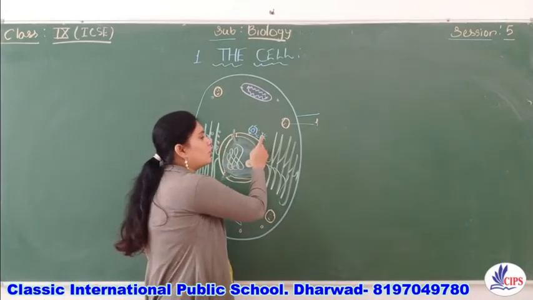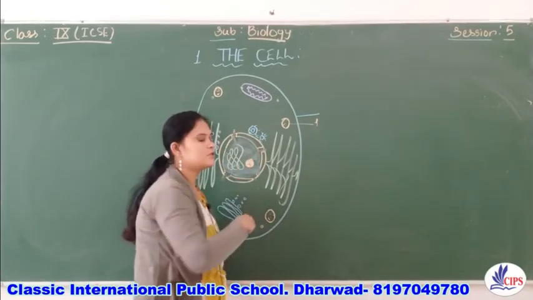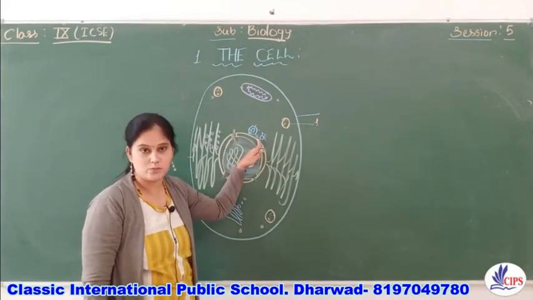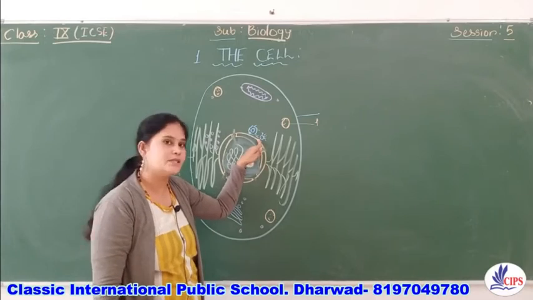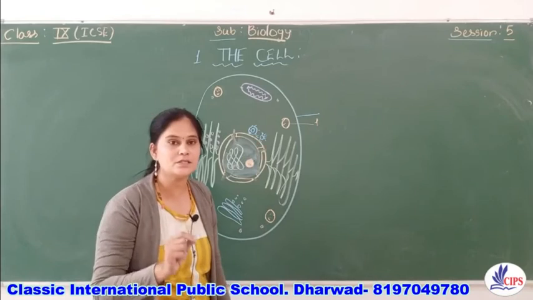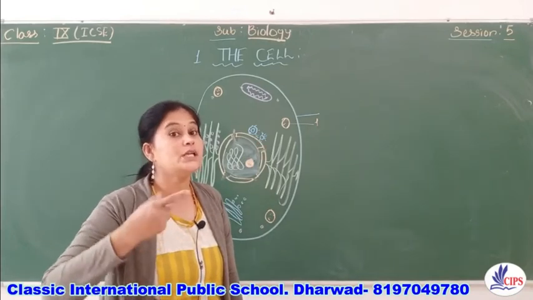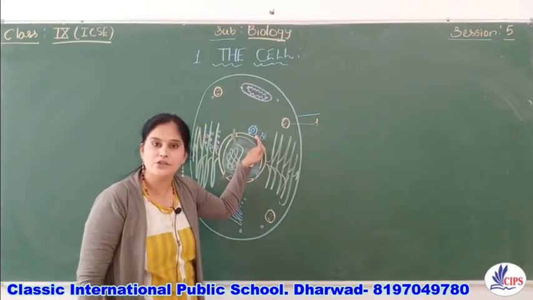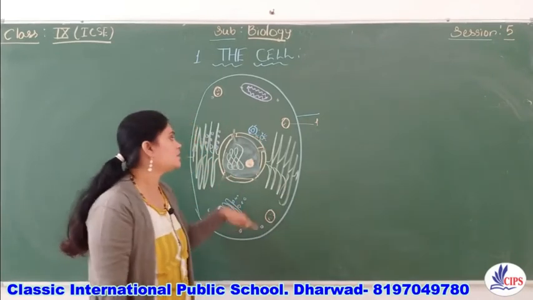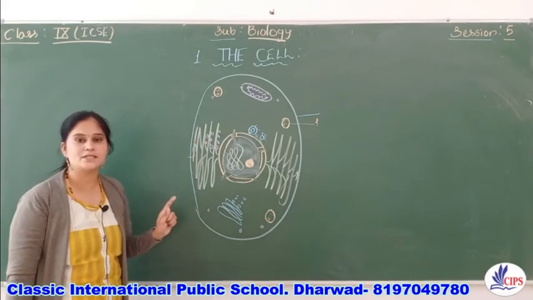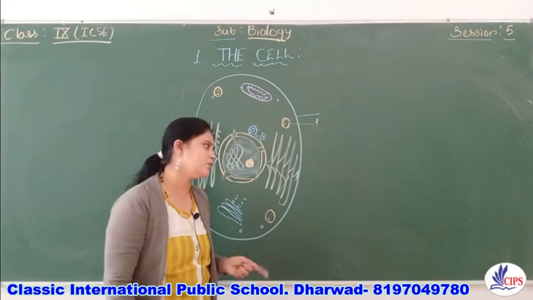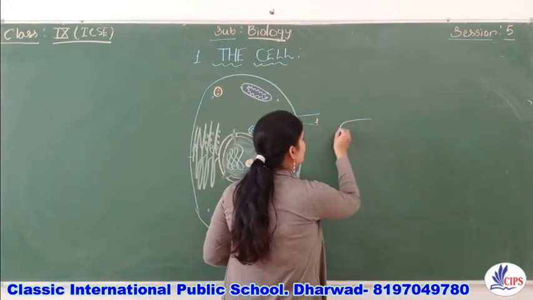This is very, very important, children, because in the 10th standard we are going to study more about the centrosomes. So just understand, centrosomes are present only in the animal cell and they help to regulate and initiate cell division, whereas in the plant cell it is not present. So these are the organelles which are present in the animal cell. In the plant cell, we know the same are present. Only the difference is what?